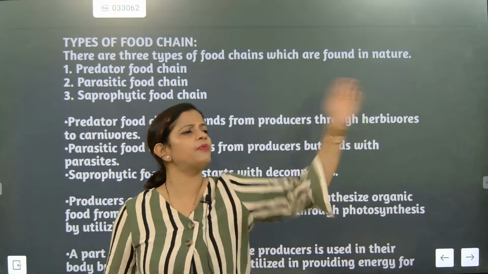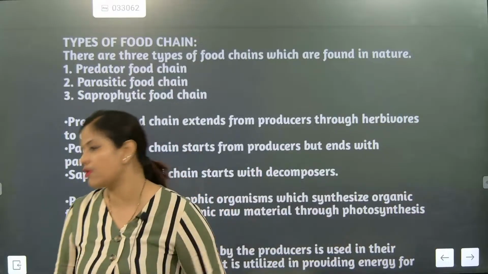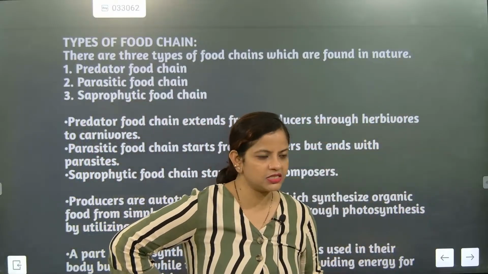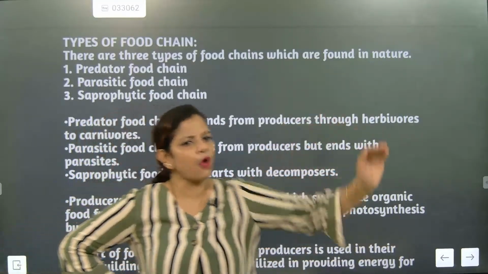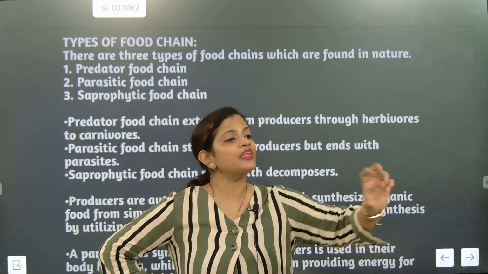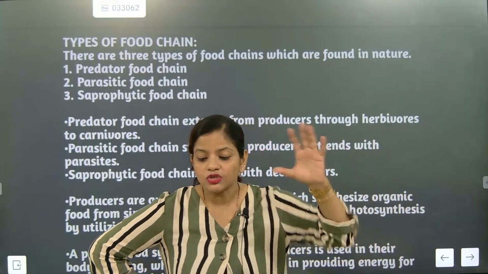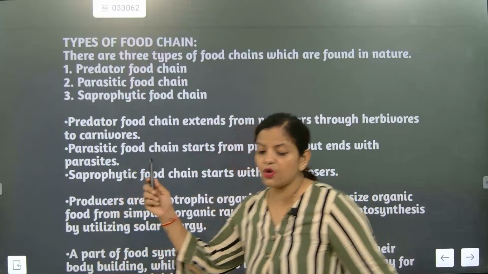Because it is only about decomposers, the small microorganisms that decompose plants and animals. Their decomposition style is that they live in the body of dead organisms and convert the complex food molecules into simpler ones. That is called the saprophytic food chain.